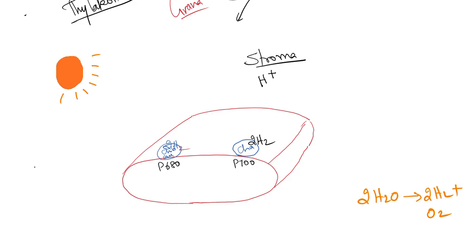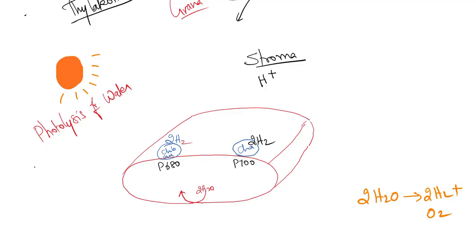As I told earlier, there is no hydrogen at photosystem 2. Now it got hydrogen because of photolysis of water. We can also call it photosplitting of water. Because of photosplitting, which occurs at the inner side of the thylakoid.